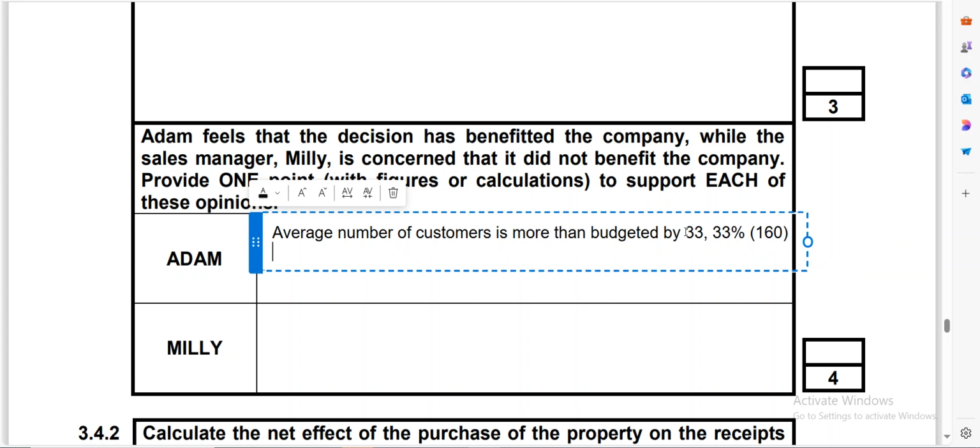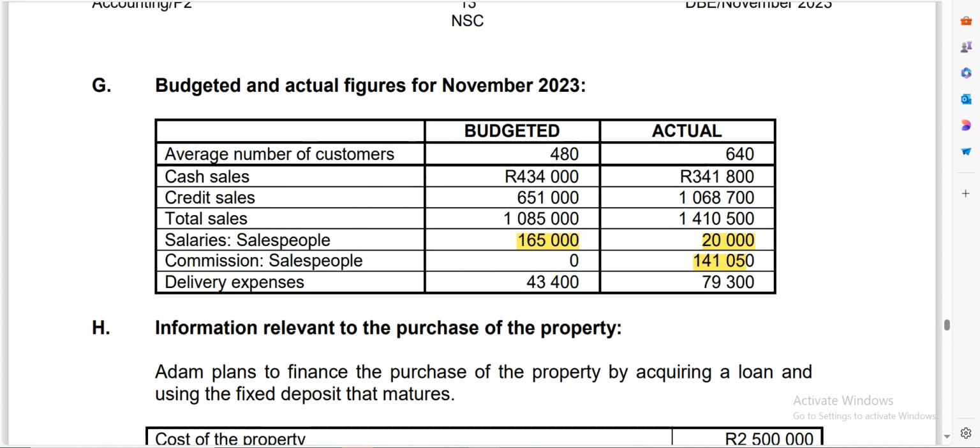Now the second thing that some learners might also want to look at is the total sales. Remember, you want the good things only for this person. The total sales have increased. You check, we budgeted for 1,085,000, but we got 1,410,500. So those are some of the things that this person will be interested in.